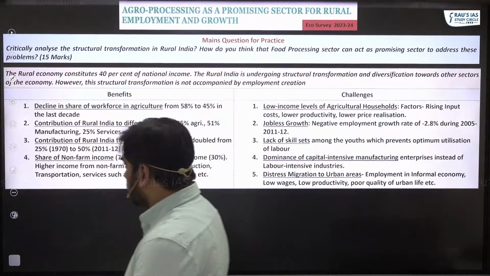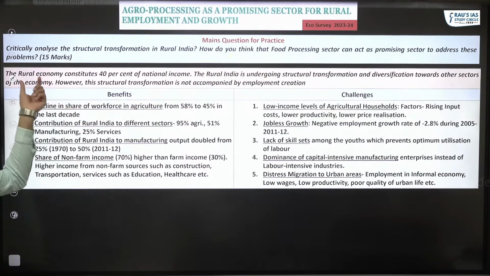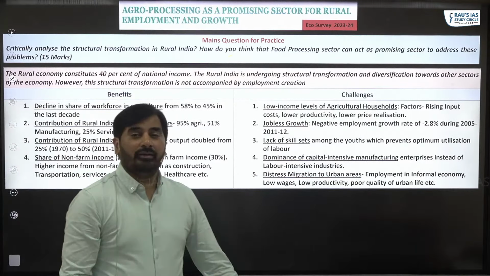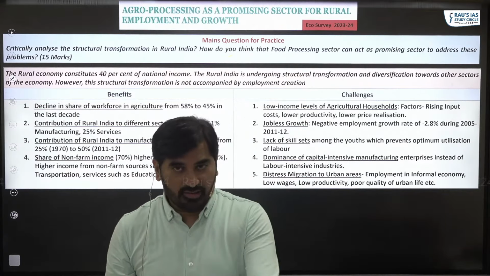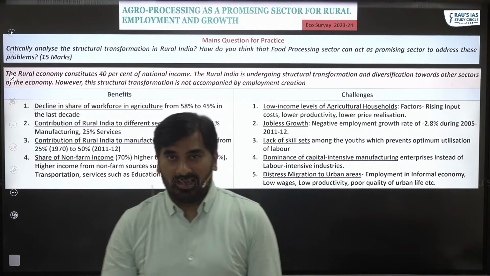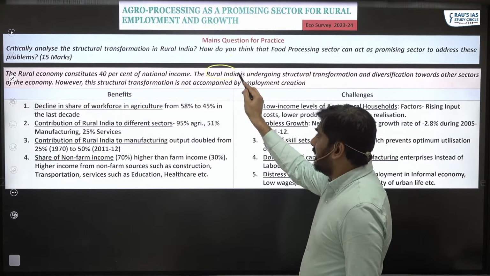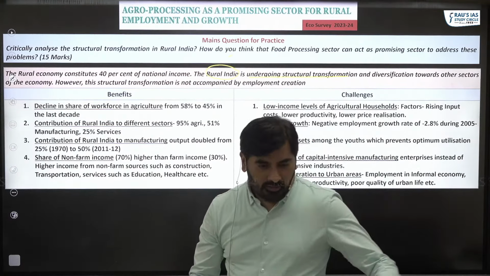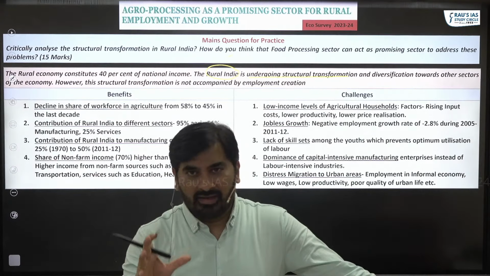Okay, please have a look at this part. The rural economy constitutes almost 40% of the national income. 40% of national income, that is GDP, is contributed by the rural economy. And it is being said that rural India is undergoing structural transformation. What is that structural transformation? Most of you know the basics, right?